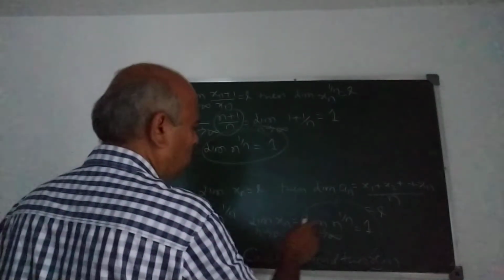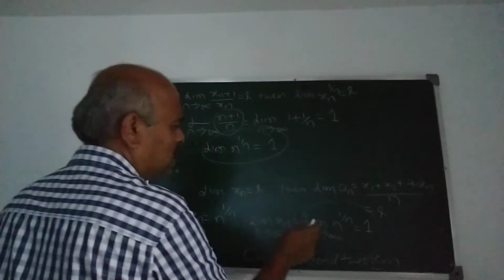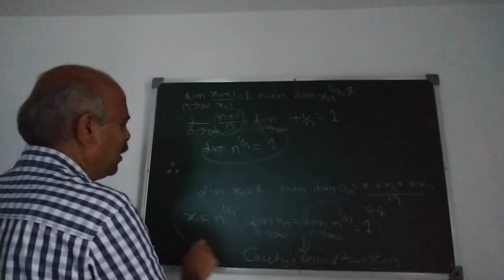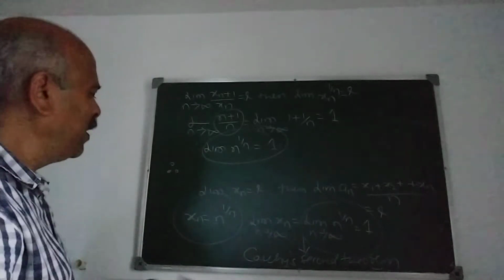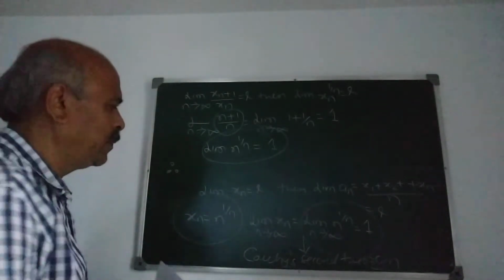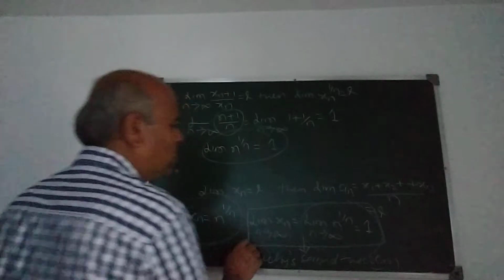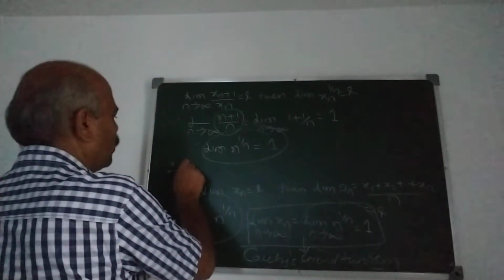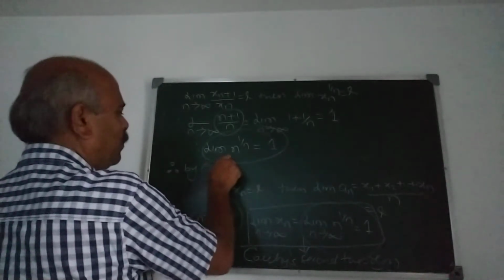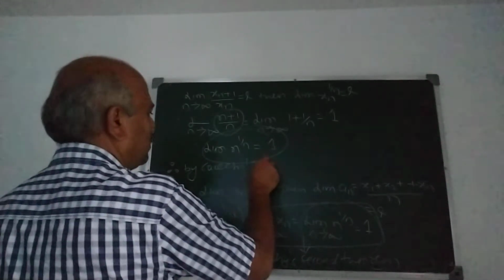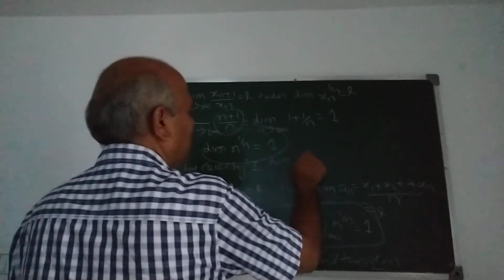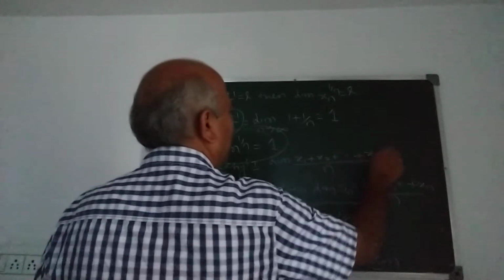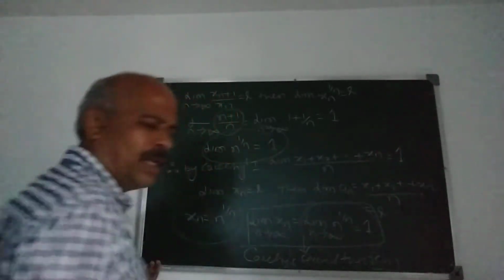Now we apply Cauchy's first theorem. What does Cauchy's first theorem state? Limit xn is 1. We have proved this using Cauchy's second theorem. Limit xn is 1. Therefore, by Cauchy's first theorem, limit of (x1 plus x2 plus etc. plus xn) upon n is also 1.